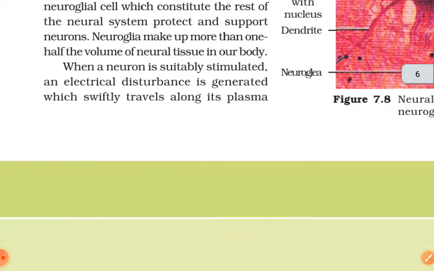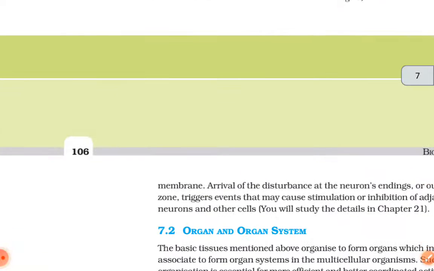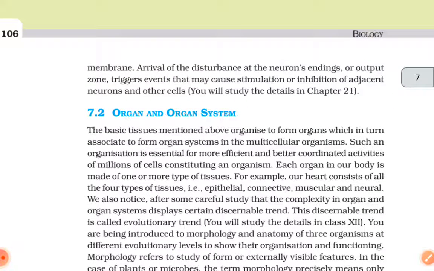When a neuron is suitably stimulated, an electrical disturbance is generated which swiftly travels along its plasma membrane. Arrival of the disturbance at the neuron's endings or output zone triggers events that may cause stimulation or inhibition of adjacent neurons and other cells.